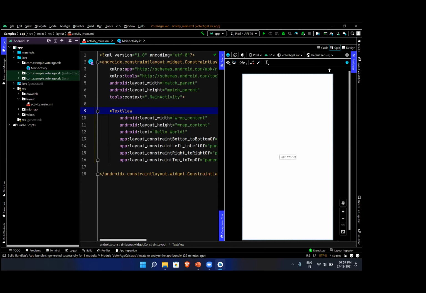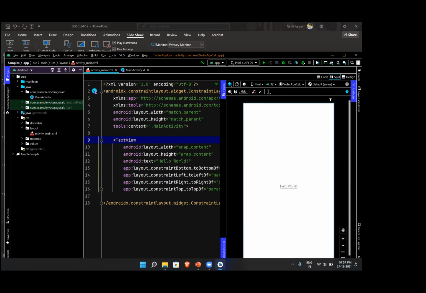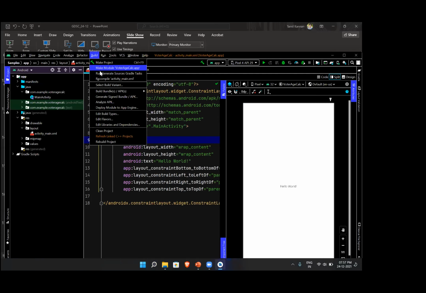This is a very simple application. Let me show you how we can build an APK of this application. Simply navigate to the build option. You can see build bundles or APK. The AAB is shortly named bundle, and you can also use generate signed bundle or APK. What is the difference between these? Generate signed bundle means you're publishing your application in the Google Play Store. How will you uniquely identify that this is your owned application?